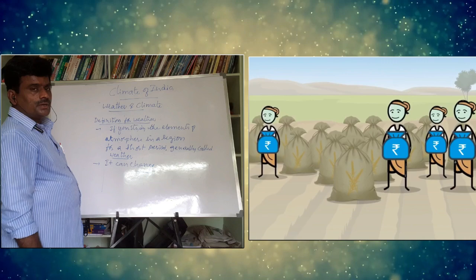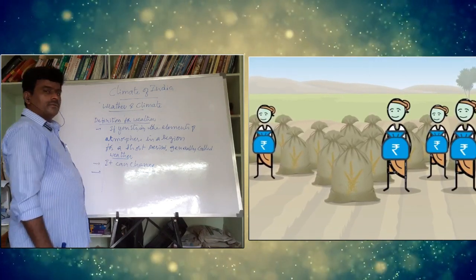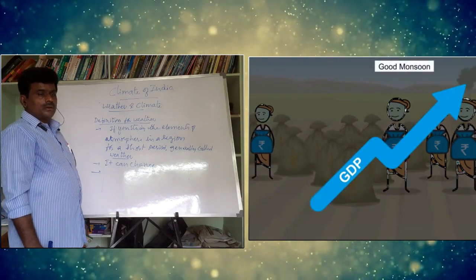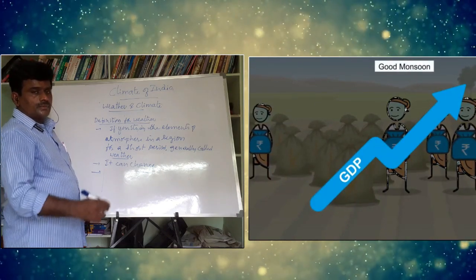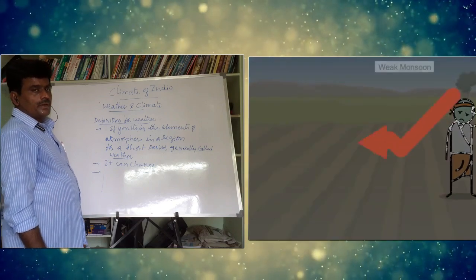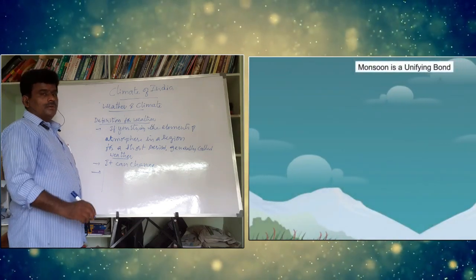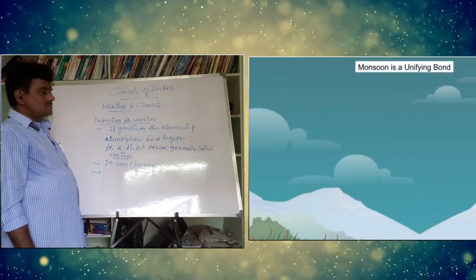Changes that can be seen in the weather. So weather indicates a short period. Weather indicates a small area, a particular area. It indicates the short period, and it keeps changing. That change is because of the change in the elements. So this is what we call weather.